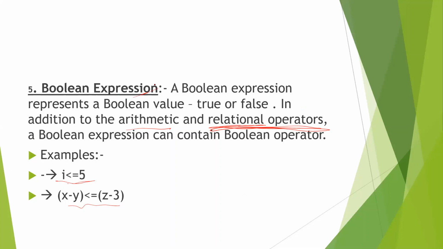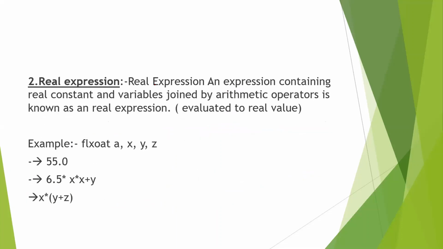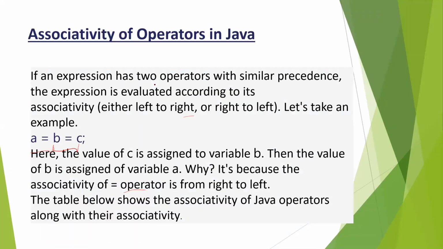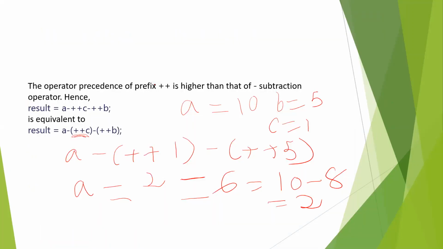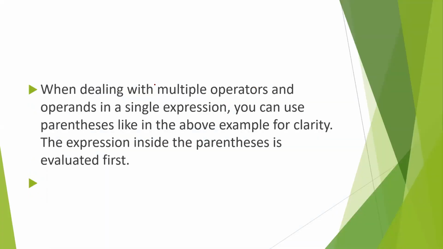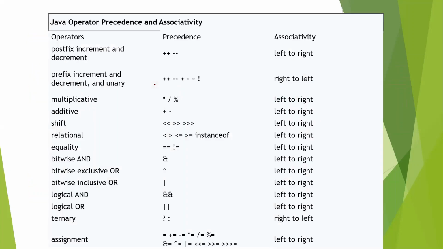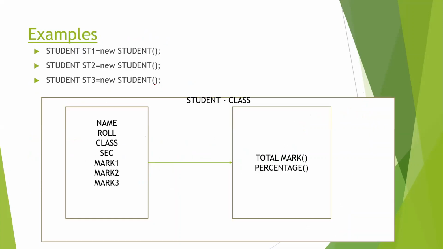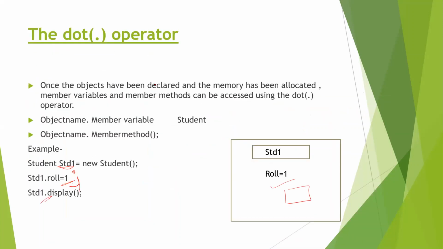So what we have discussed in this video is the precedence and associativity, and how an expression having more than one operator will be evaluated. That is the precedence table, you can go through the table. Now next comes the new operator, which is used for creating an object and allocating memory for that object. And the dot operator is used to access the object's members or methods. You have seen the syntax.